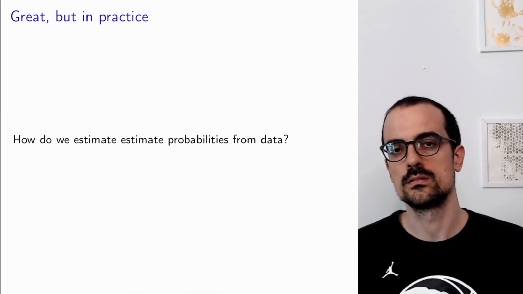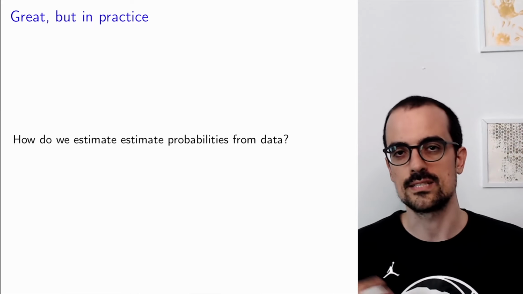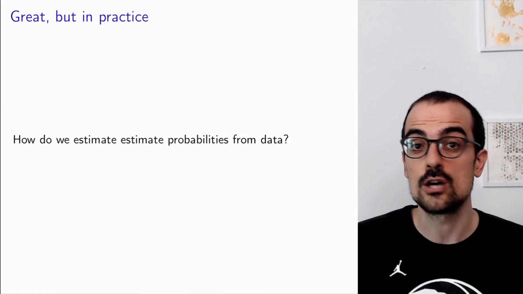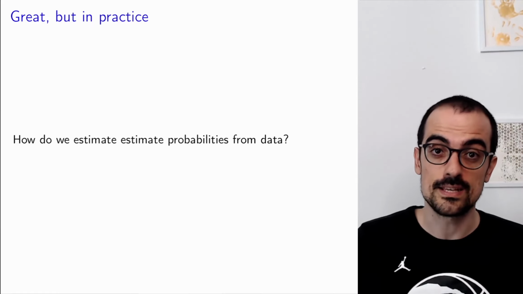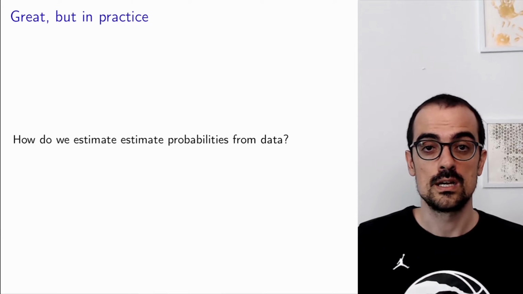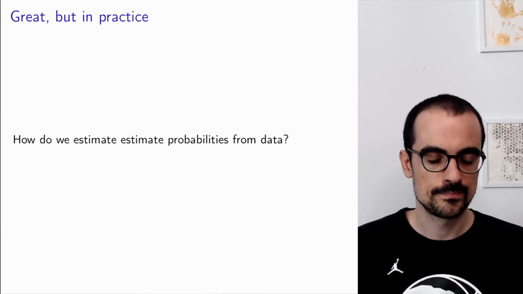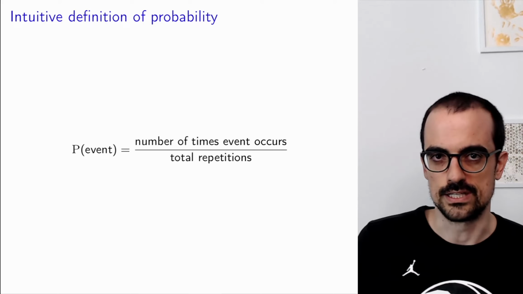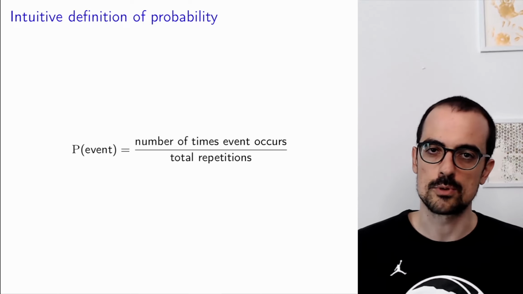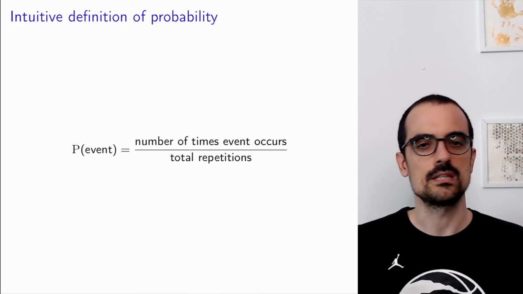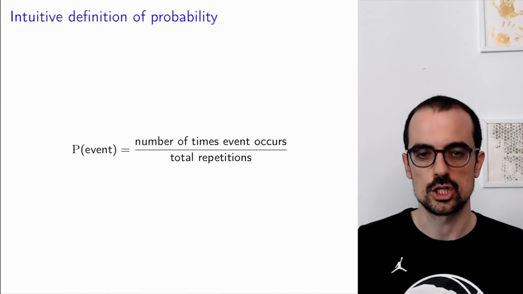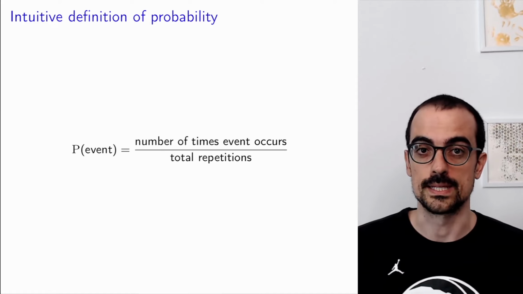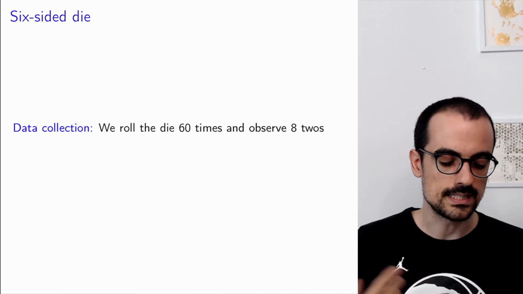All right, all of that is great. We have learned about probability, about conditional probability, and some important properties of conditional probability. But in practice, how do we estimate probabilities? That's something important to understand, the sooner the better, in my opinion. Well, what we do is we go back to our intuitive definition. What does the probability of an event mean? It means that if we repeat the experiment a lot of times, that's the fraction of times that we observe the event. So what if we have a data set?